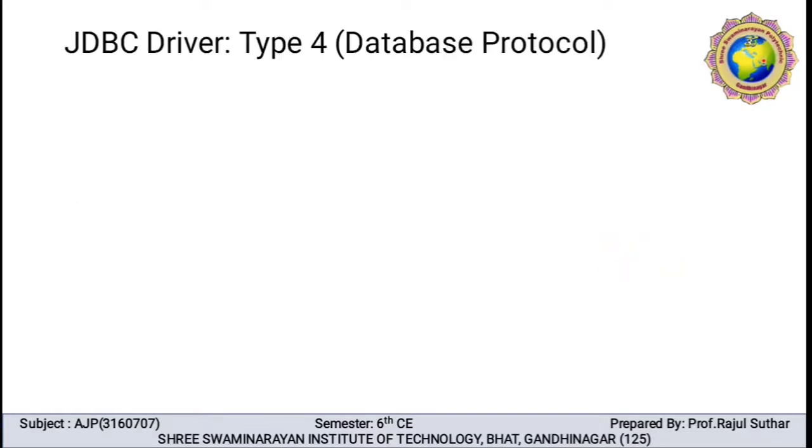And last, let me discuss JDBC driver type 4. It is the database protocol, or we can say the native protocol. All the drivers are covered in type 4. This type of question was asked in GTU 2013. So the type 4 driver uses the Java networking libraries to directly communicate with the database server. The main advantage we will discuss after completing the figure, but it is most suitable for web applications.